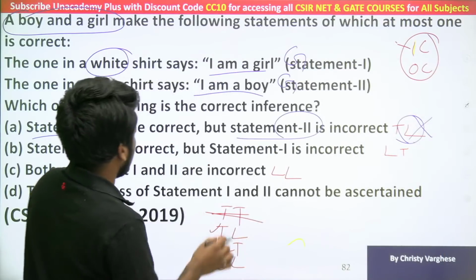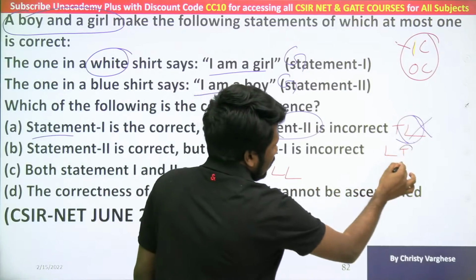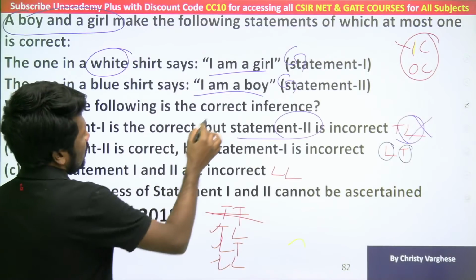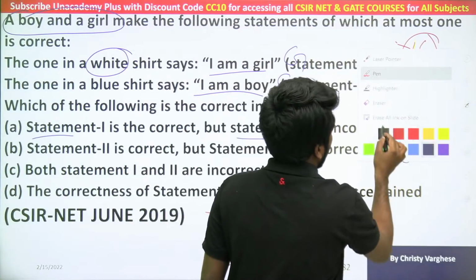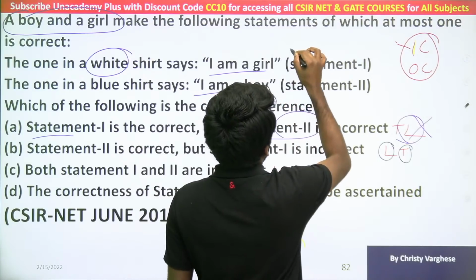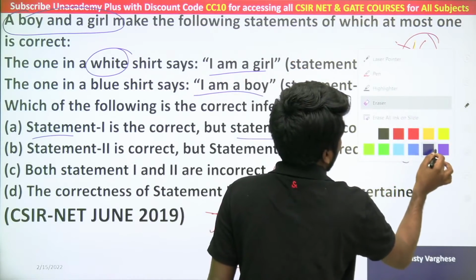Statement 2 is correct, statement 1 is incorrect. That means statement 2 is truth, statement 1 is a lie. What does that mean? "I am a girl" is a lie. First statement is a lie. Second statement is a truth. "I am a girl" is a lie means what?